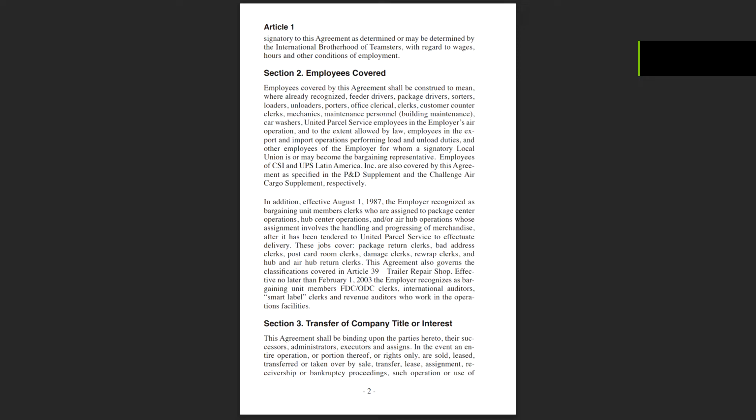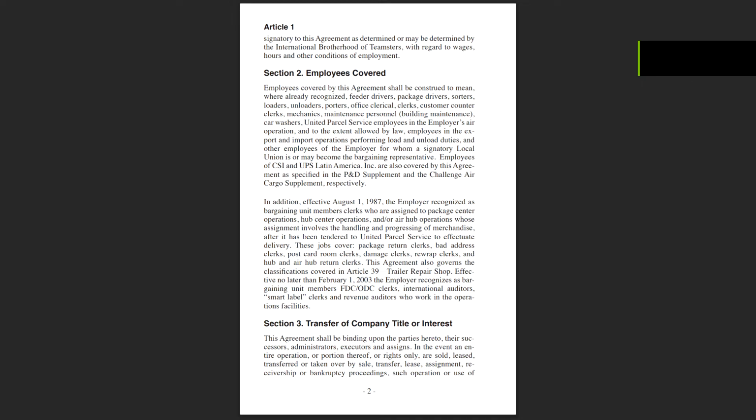This agreement also governs the classifications covered in Article 39, Trailer Repair Shop. Effective no later than February 1, 2003, the employer recognizes as bargaining unit members FDC/ODC clerks, international auditors, smart label clerks, and revenue auditors who work in the operations facilities.